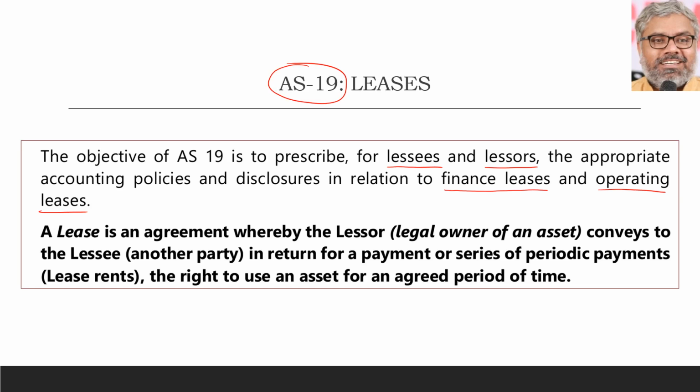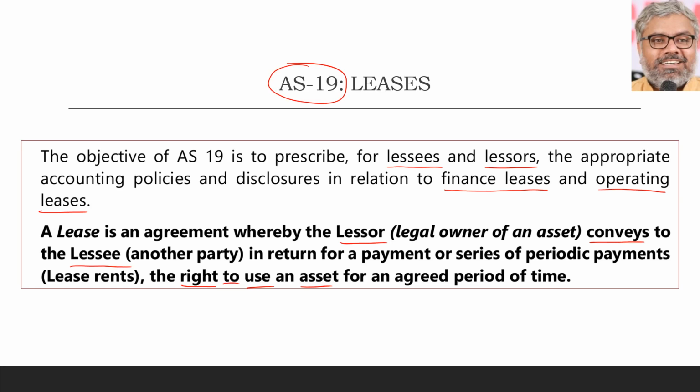So, lease is an agreement wherein the lessor, who is the legal owner of the asset, is conveying a right to use the asset. To whom is he conveying? He is conveying it to the lessee, the other party.